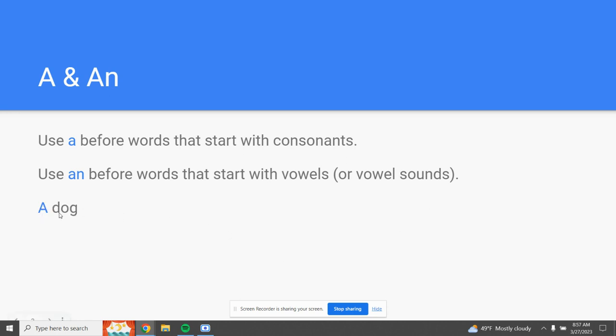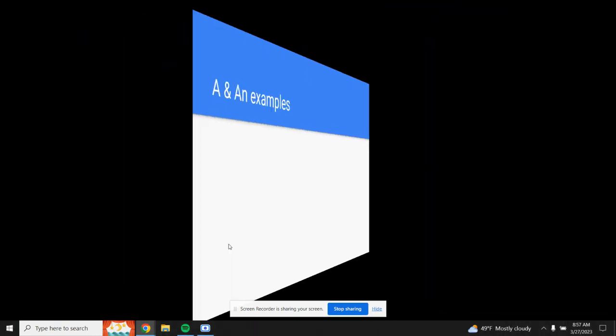So you would say a dog because the next word starts with a D, which is a consonant, so you use a. You would say an elephant because elephant starts with a vowel. So you would say an elephant. An hour. This is what I was talking about with the H. Even though H is a consonant, hour is a vowel sound. So we use an hour.